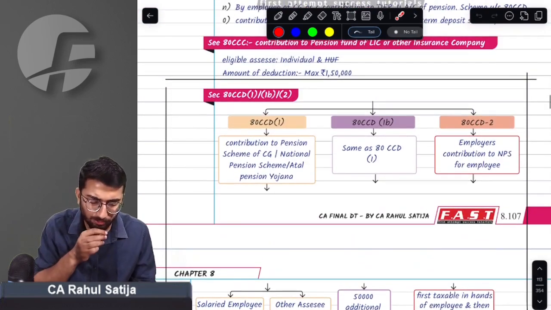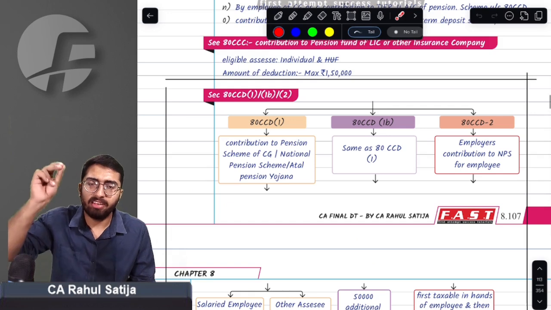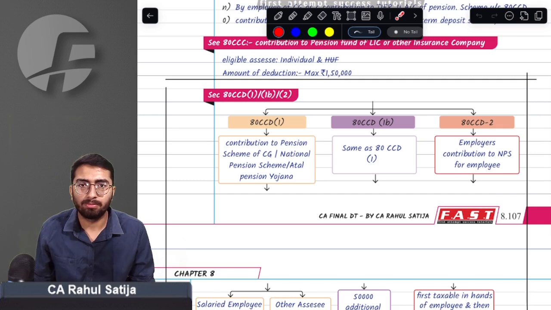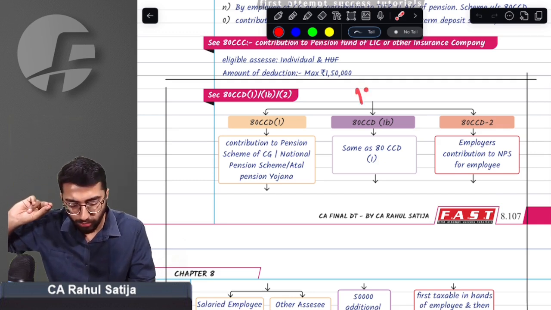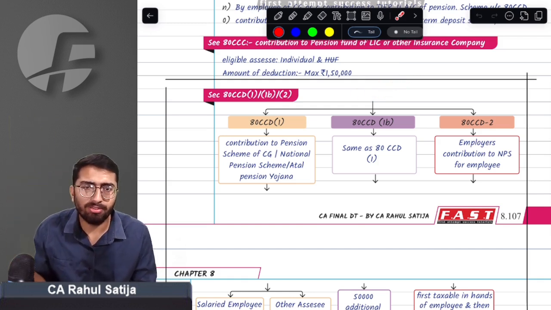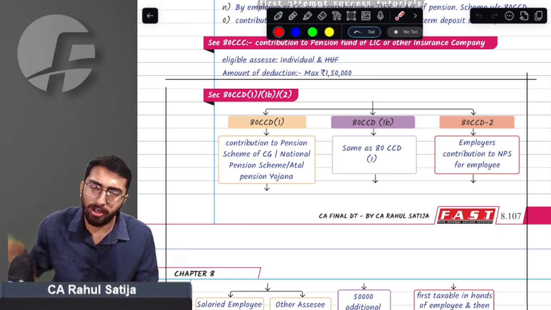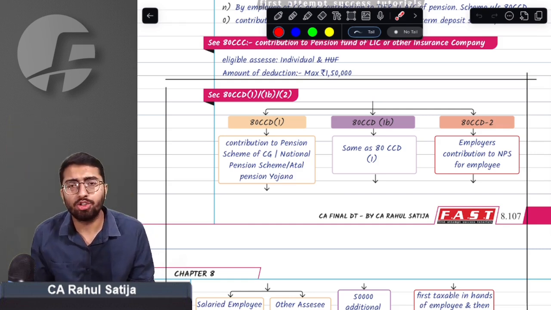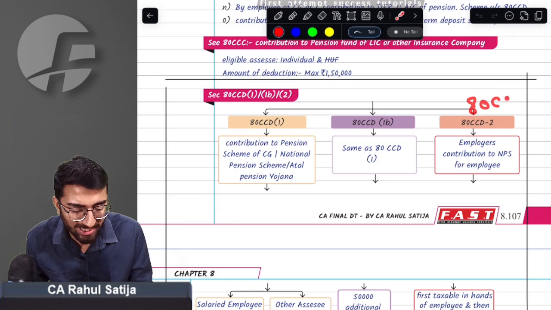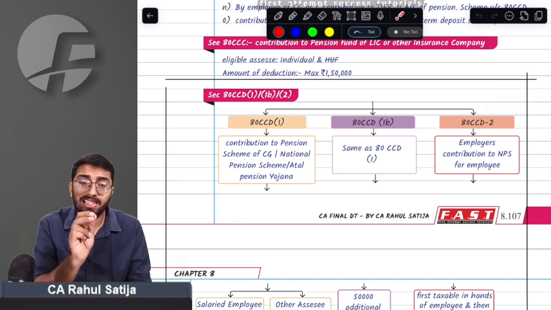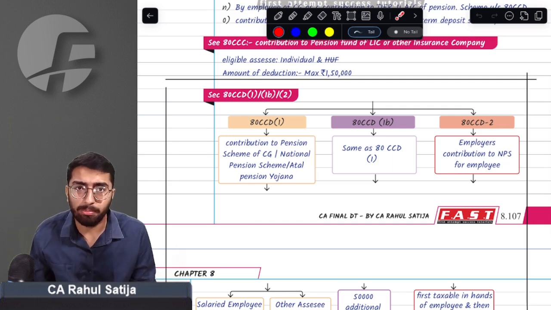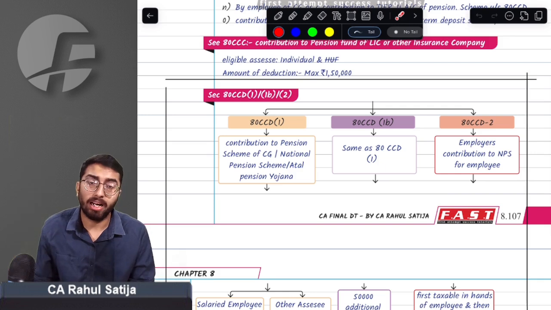What this provision says. Remember, right now we have studied that whenever any employer contributes to NPS for employees, then the employer is allowed deduction to the extent of 14% of the salary. Now, since the employer claims the deduction, this salary should be taxable in the hands of employees. Yes, it is taxable. The employee is allowed deduction under section 80CCD(2) against such income that is being contributed by his employer to the NPS scheme.